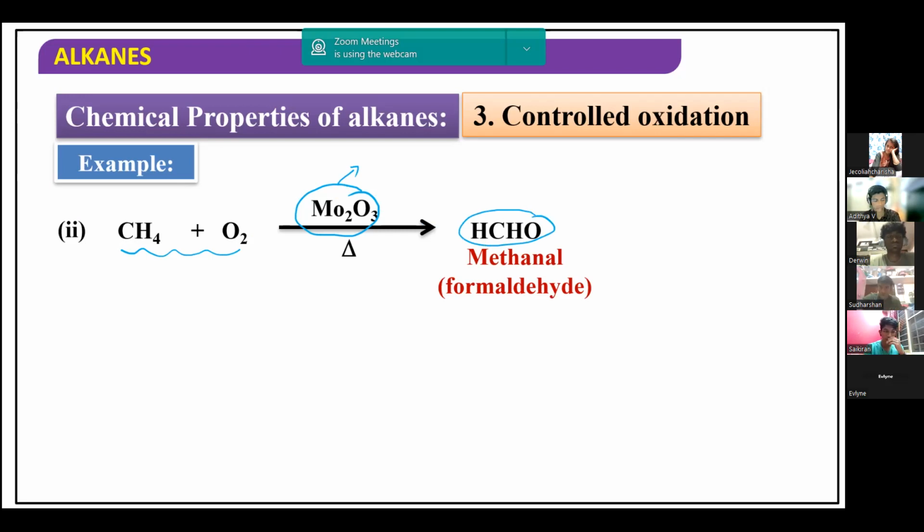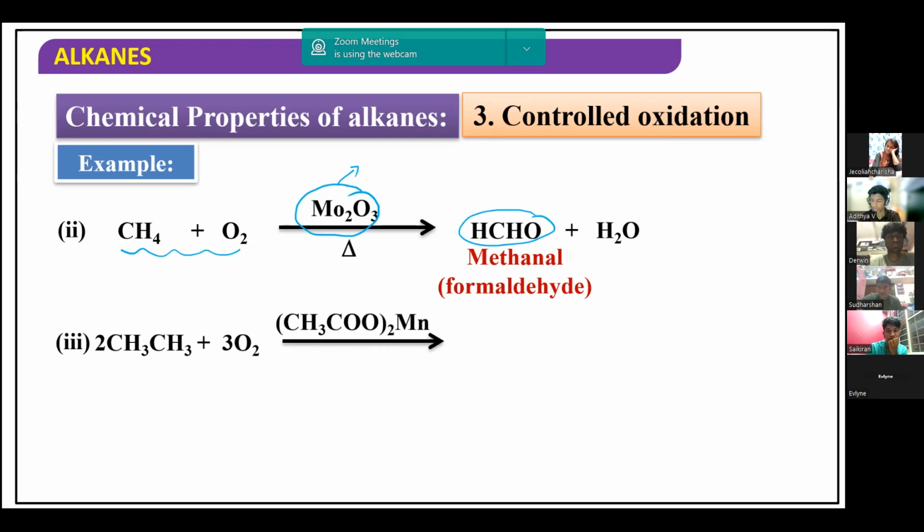Next, if I take ethane and do controlled oxidation with manganese acetate and heat it, you will get acetic acid. This is another example of controlled oxidation.